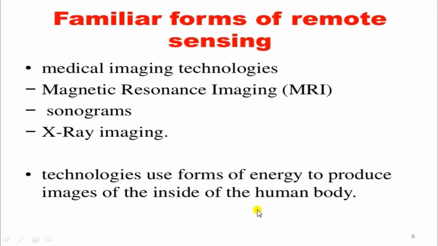That type of radiation is used for X-ray imaging. This type of technology uses forms of energy to produce images of the inside of the human body. It is very useful, because we cannot see our internal organs, and we cannot open our body for viewing or inspecting our organs. So that technology is very useful for medical imaging.